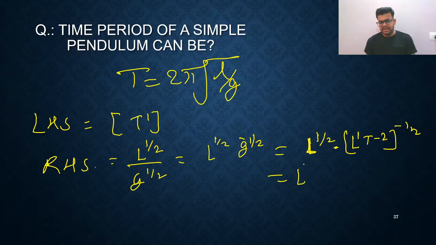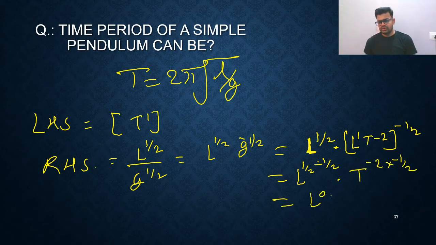You are getting L raised to 1 by 2 and L raised to minus 1 by 2, because 1 into minus 1 by 2 is minus 1 by 2. T raised to minus 2 is there and this is minus 1 by 2. So finally you are getting L raised to 0 and T raised to plus 1. So T raised to 1.